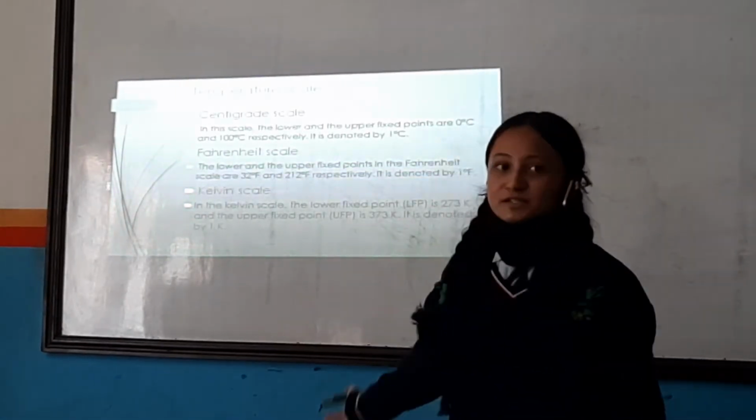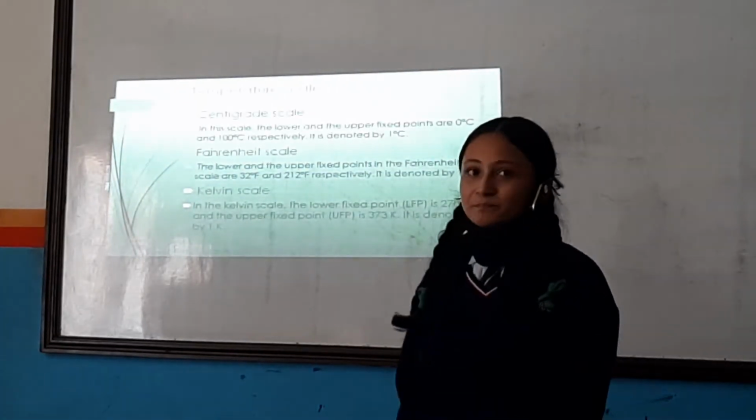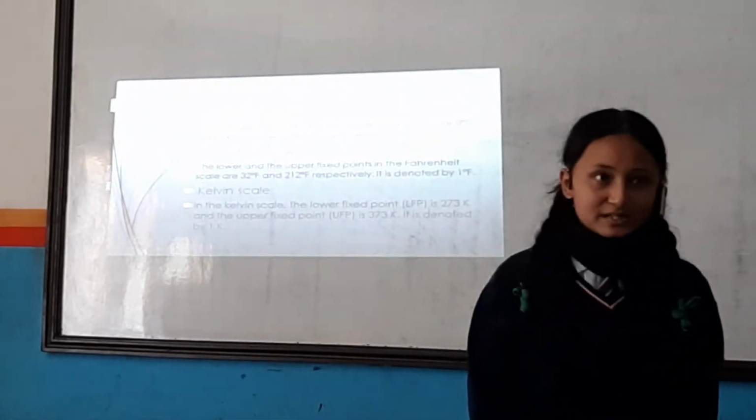As we talk about these three scales of temperature, we have a relation between these three scales.